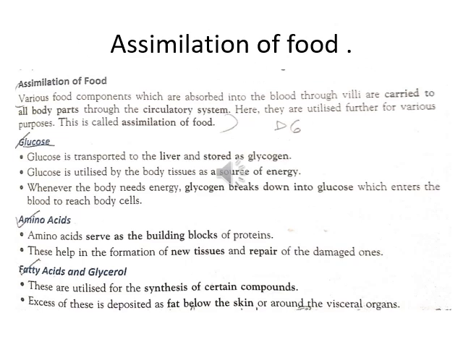Once the food components which are absorbed into the blood through villi are carried to all body parts through the circulatory system. Now here the three main ones being taken are glucose, amino acids and fatty acids and glycerols. Here glucose is first transported to the liver to be stored as glycogen. Now whenever your body requires, this glycogen will break into glucose, all right, and can enter the blood and reach the body cells.